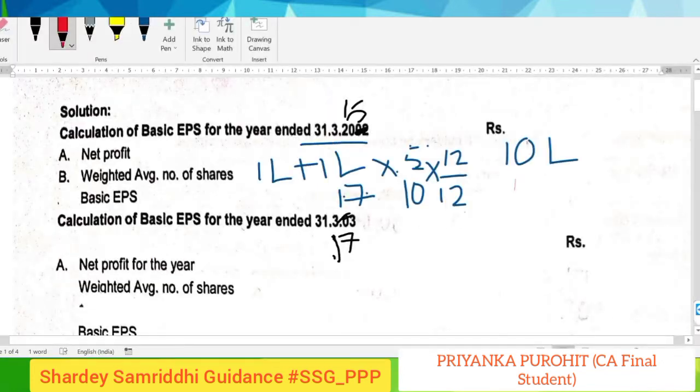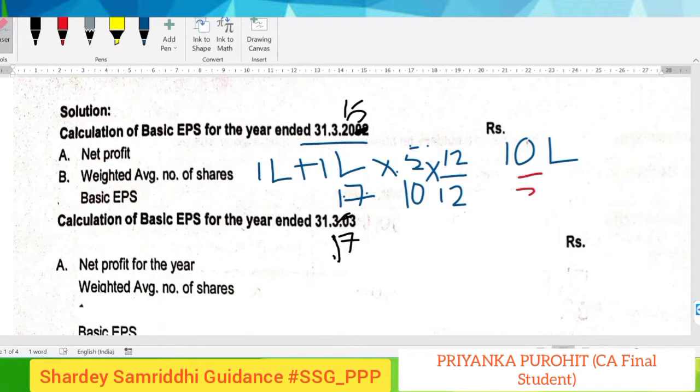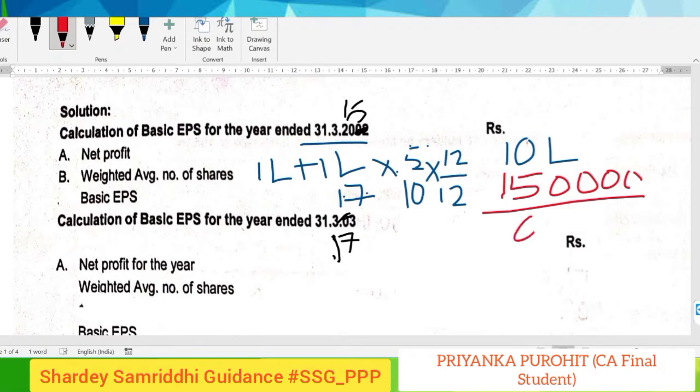So the average number of shares would be 1 lakh 50,000, and hence the basic EPS will come to 6.67 rupees. So this was the calculation for 2016. Now we will move on to the calculation of 2017.